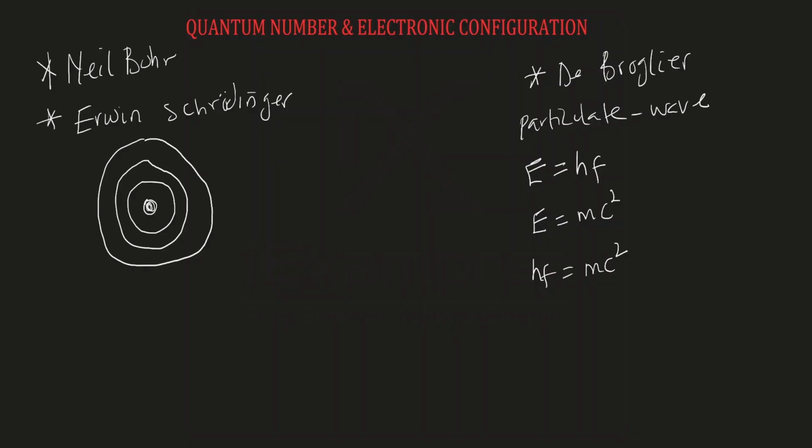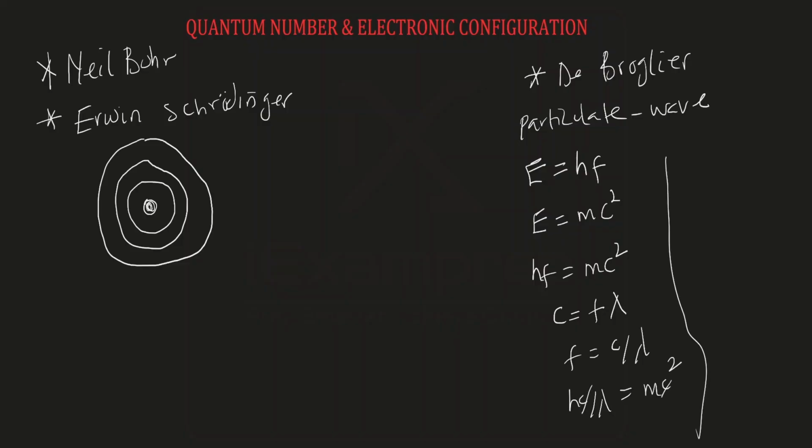Remember that c is the velocity of a wave, and the velocity of a wave is equal to the product of frequency and wavelength. So if you make frequency the subject of the formula, frequency is going to be equal to c over lambda. So that means we can write our equation as hc over lambda equals mc squared. Then one c can cancel one c.